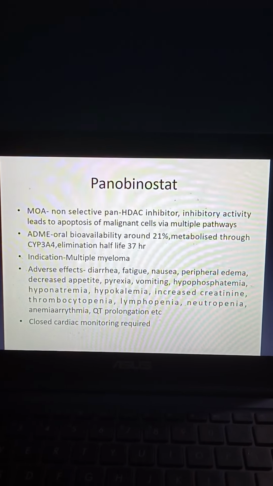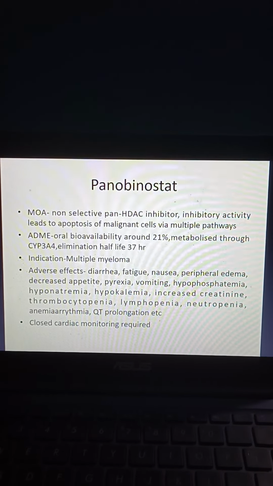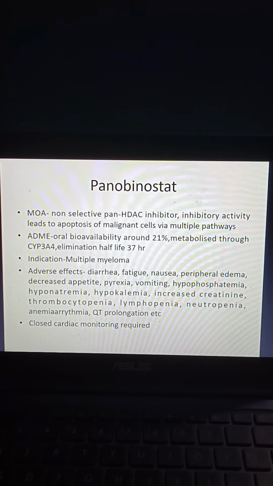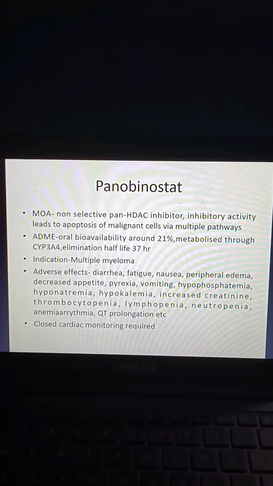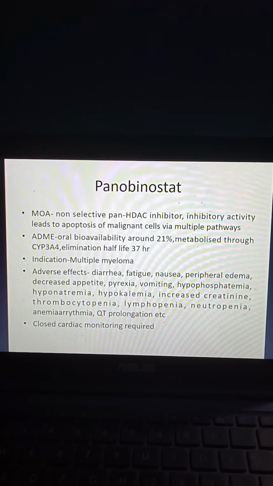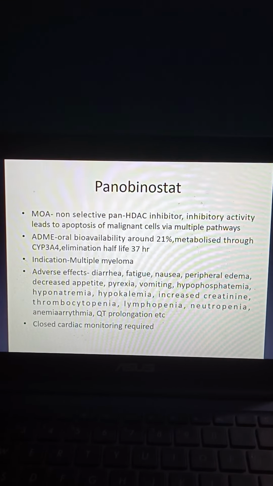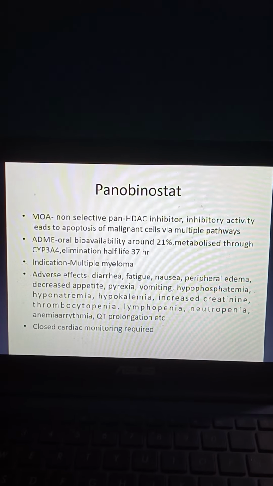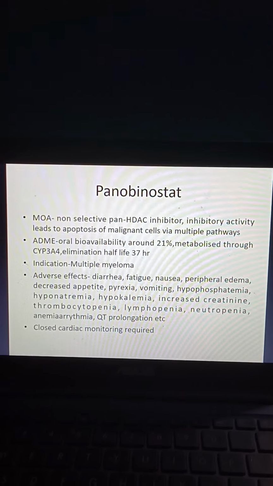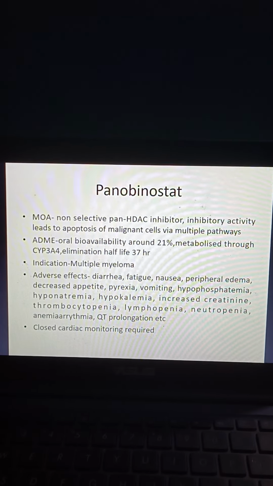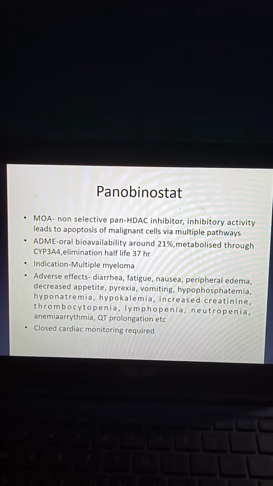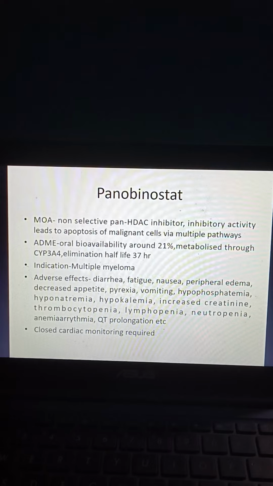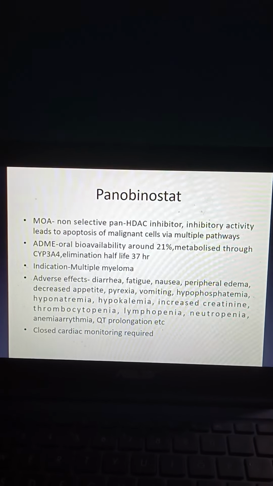Coming to adverse drug reactions: diarrhea, fatigue, nausea, peripheral edema, decreased appetite, pyrexia, vomiting, hypophosphatemia, hyponatremia, hypokalemia, increased creatinine, thrombocytopenia, lymphopenia, neutropenia, arrhythmia, QT prolongation, etc. can occur with the use of Panobinostat. While using Panobinostat, close cardiac monitoring is required, and we should be cautious.